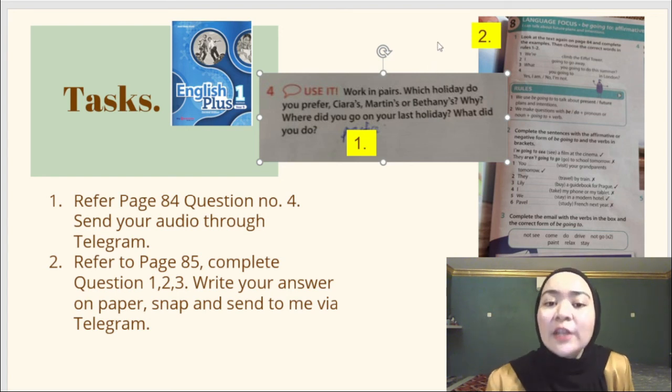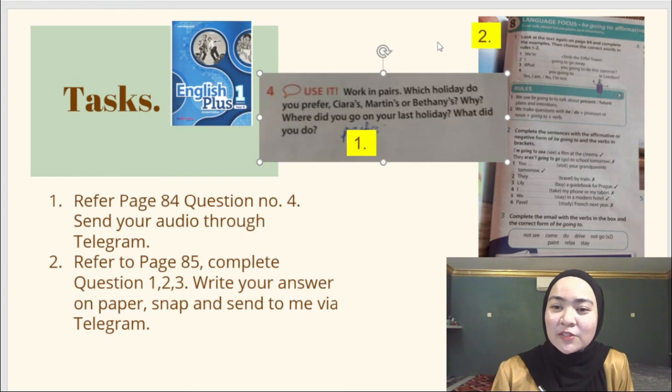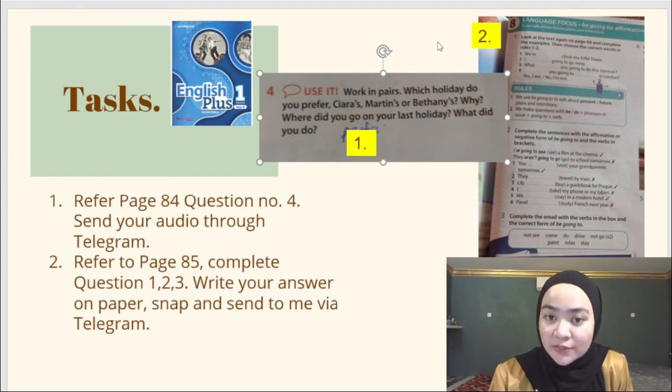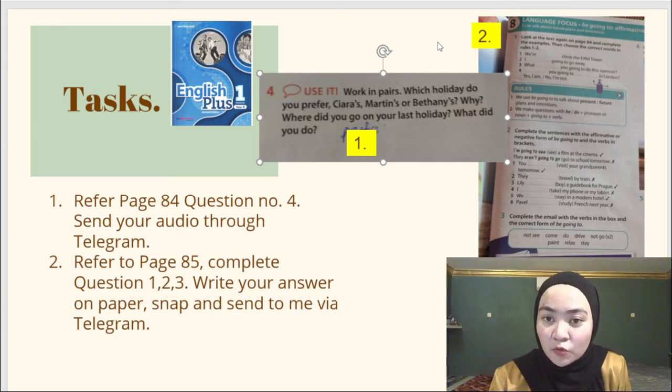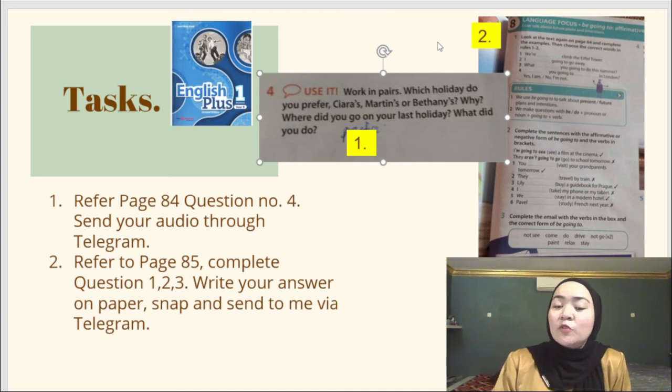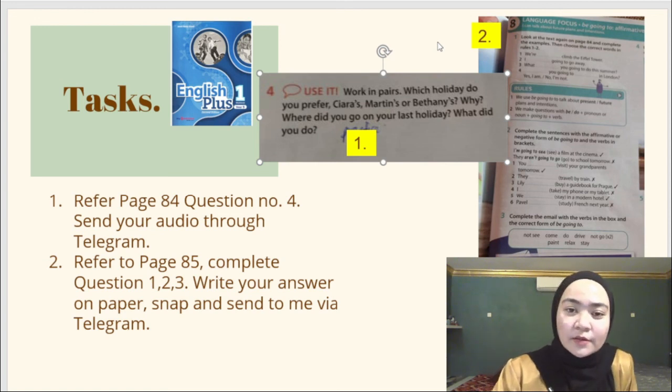Which holiday do you prefer: Sierra, Martin, or Bethany? Choose your holiday preference and state your reason, and then where did you go on your last holiday, which is your own holiday, and what did you do. I want you all to just produce a paragraph similar to the one shown on page 84.